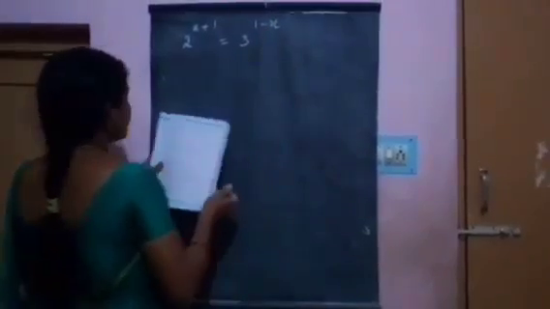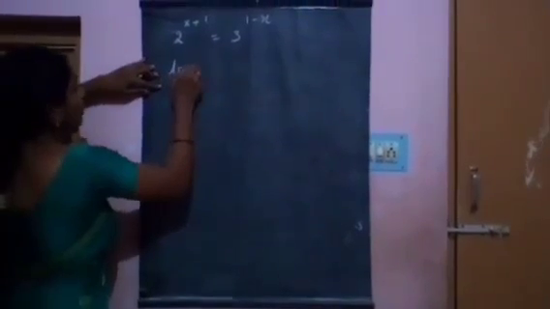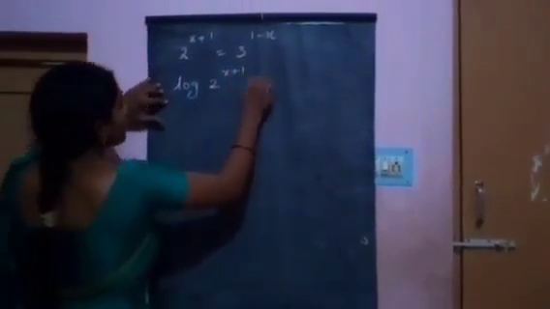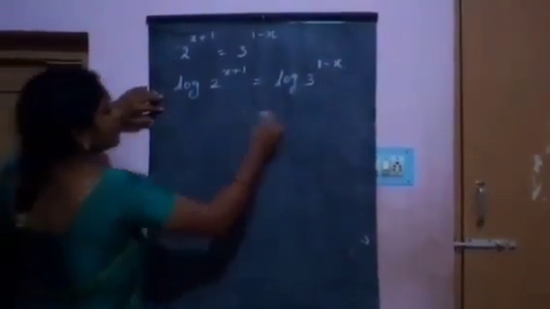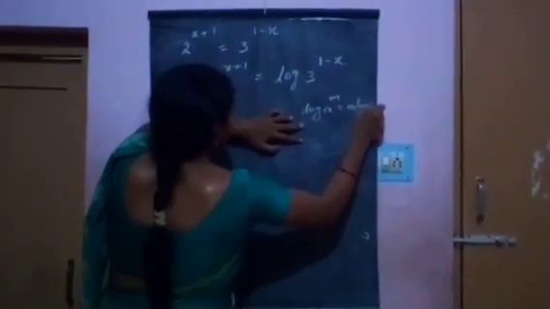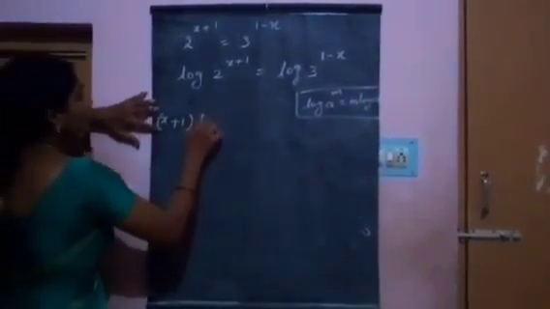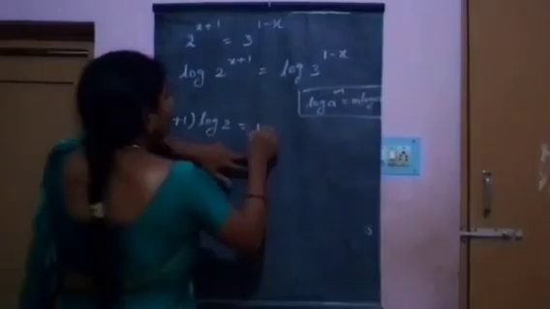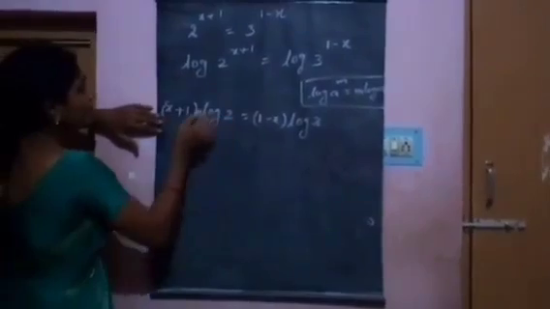Problem. If 2 power (x plus 1) equal to 3 power (1 minus x), then find the value of x. Take logarithms on both sides. Log 2 power (x plus 1) equal to log 3 power (1 minus x). Log a power m equal to m log a. Using this formula, this can be written as (x plus 1) into log 2 equal to (1 minus x) into log 3.